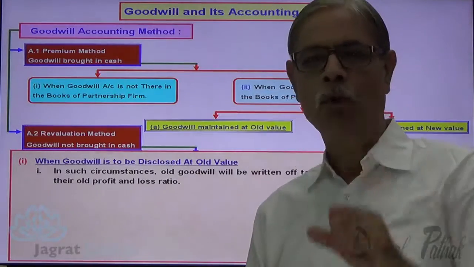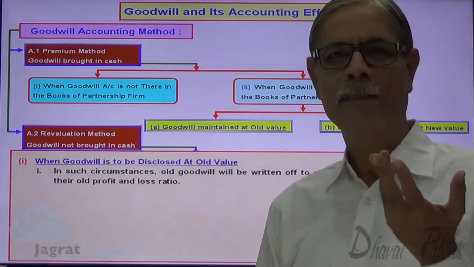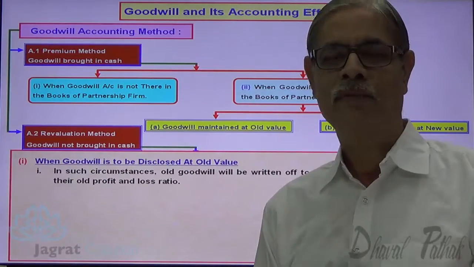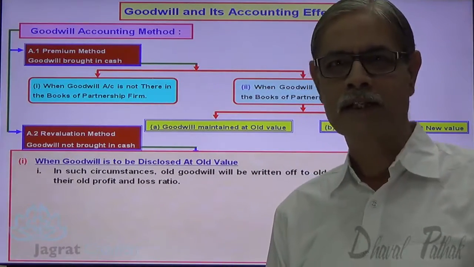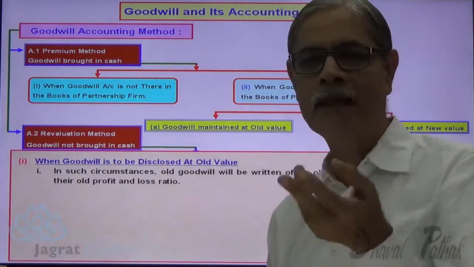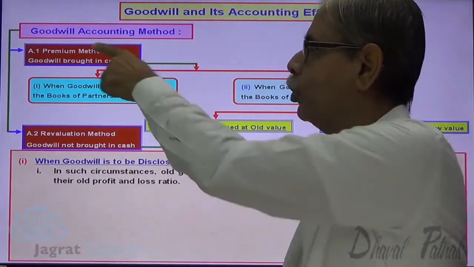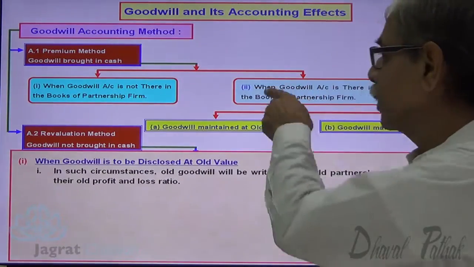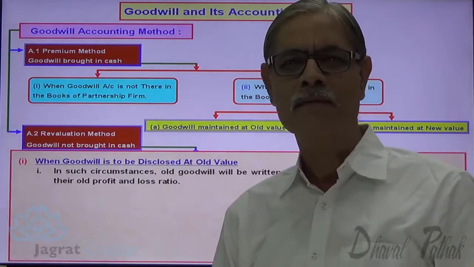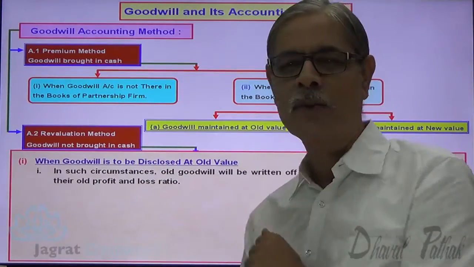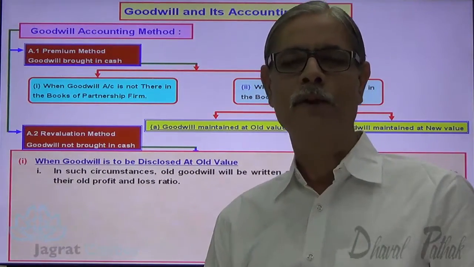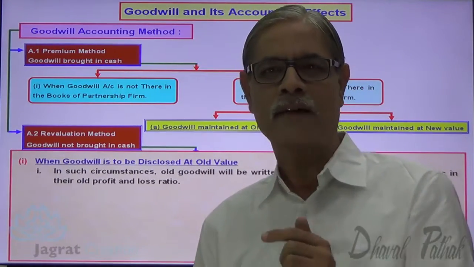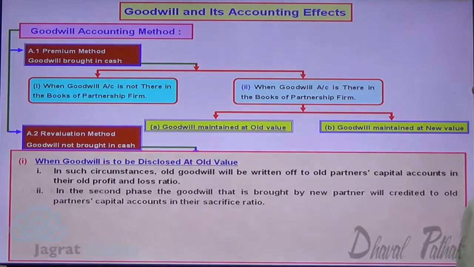Now, when you write off the goodwill as given in the balance sheet, what happens? Goodwill is not there in the balance sheet now. So, now the option has become aligned to the first one. New partner brings cash. Goodwill account is not there in the books. So, what have we understood here? Whatever goodwill is brought by a new partner is to be distributed to the sacrificing partners in the ratio of sacrifice. Now, look at the second step.